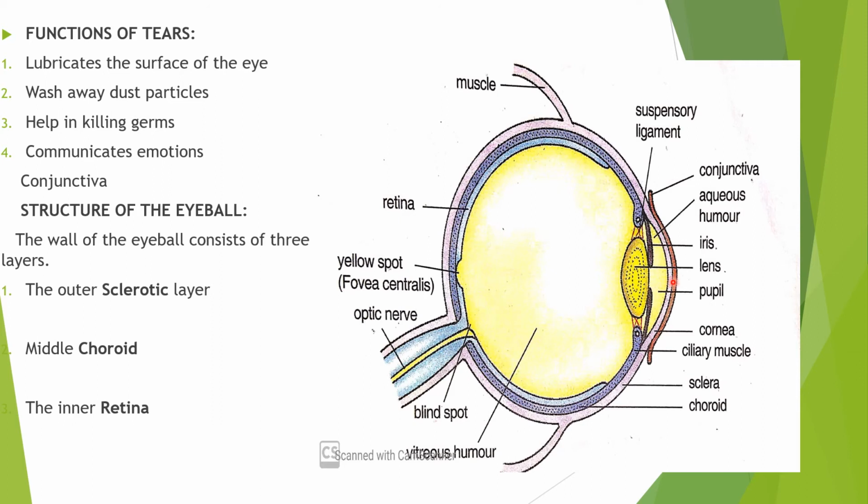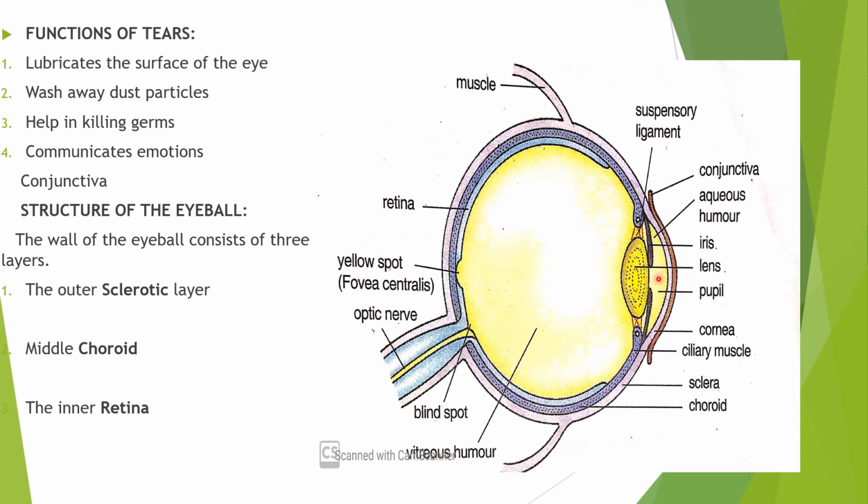So just below the conjunctiva there is the cornea. Sometimes the cornea of a certain patient turns opaque, that is white and non-functional. In such cases, the defective cornea can be replaced by a healthy cornea from a donated eye. So it can be donated by a person and replaced with the donated cornea.